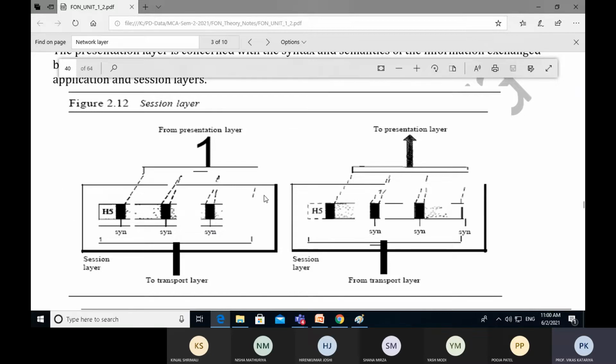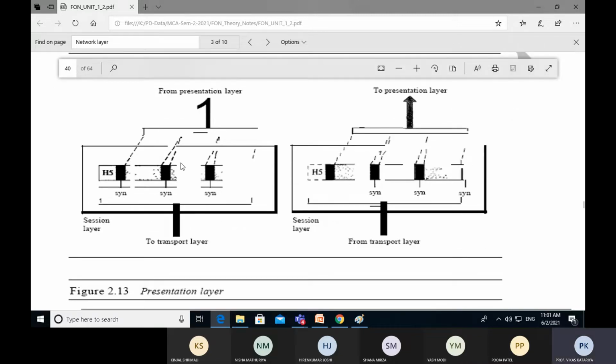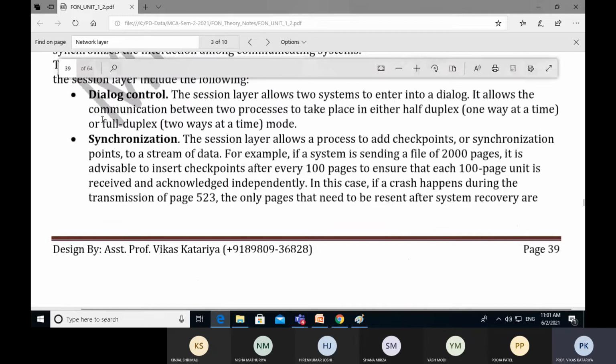In the diagram we have seen that from the transport layer it receives the data, performs its functionality on that data, puts on a header and trailer section, and transfers it to the transport layer. In the functionality of the session layer, after receiving from the presentation layer, it can perform dialog control and synchronization.